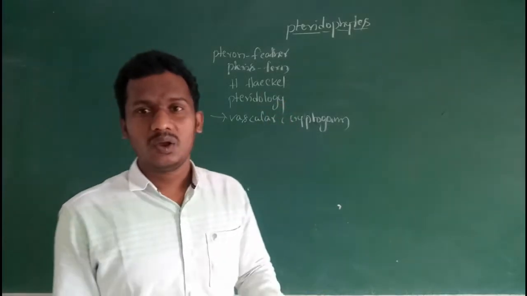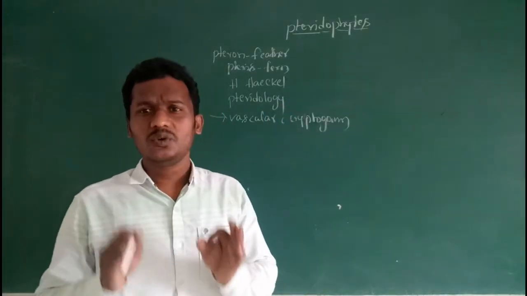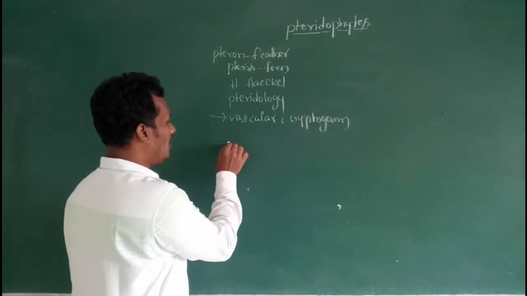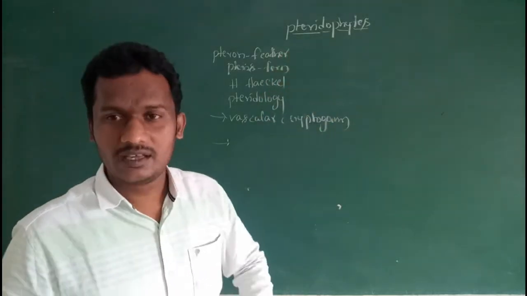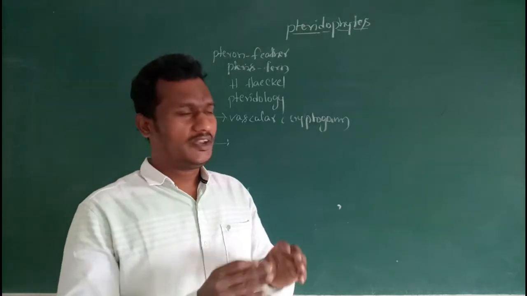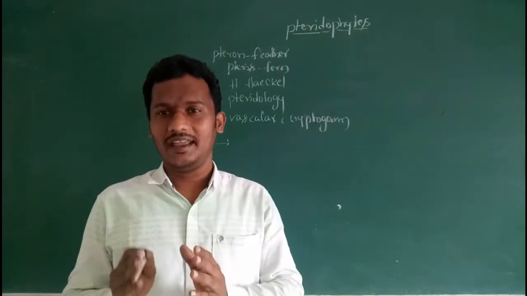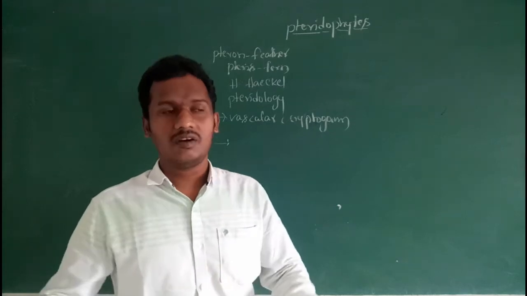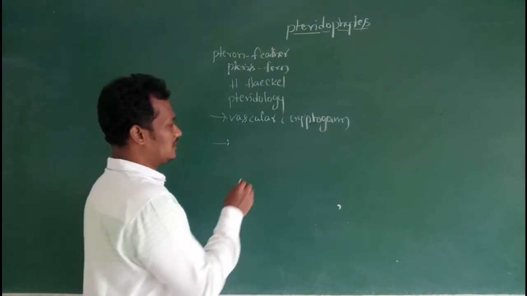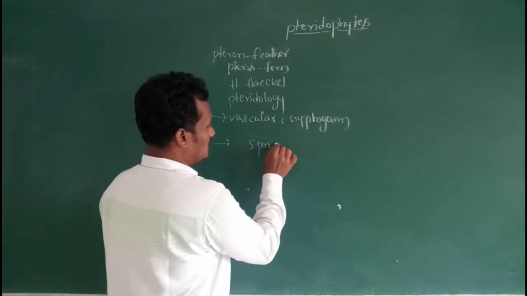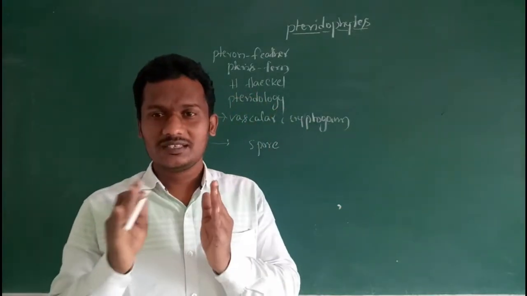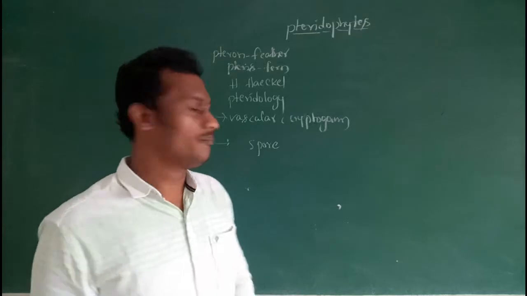But these plants did not achieve the desired success, due to some reasons. So what are those reasons? Pteridophytic plants are the first land vascular plants, but they could not spread or achieve the desired success on land. First, spores. Asexual spores are produced in a specialized structure, the sporangium.